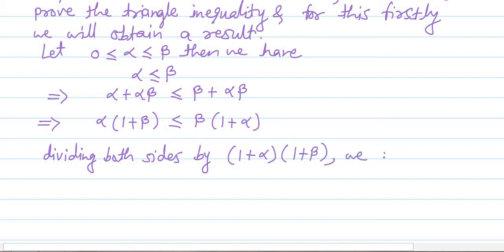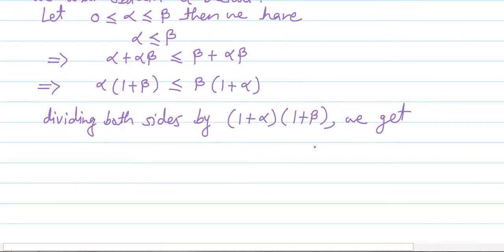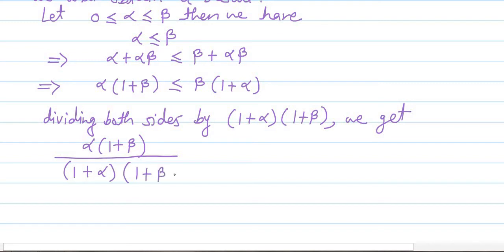So we get alpha into 1 plus beta divided by 1 plus alpha into 1 plus beta, which is less than or equal to beta into 1 plus alpha divided by 1 plus alpha into 1 plus beta.